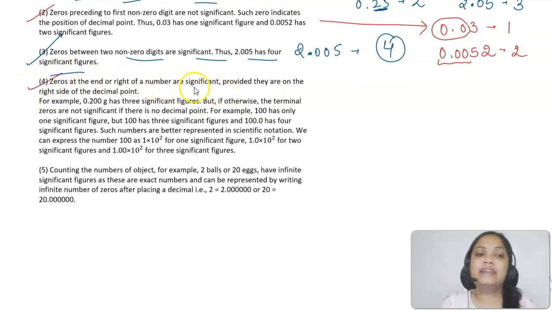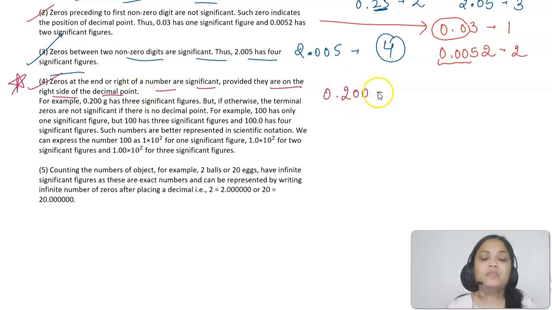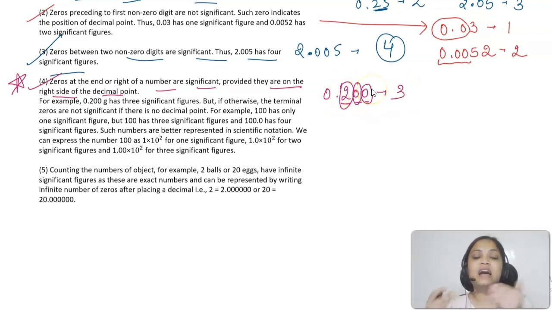Zeros at the end. This is a very important point. Zeros at the end or right of a number are significant provided they are on the right side of a decimal point. Let's say 0.200 is a number. How many significant figures does it have? 1, 2, 3. 3. Because these zeros after the decimal point, on the right hand side of the decimal point, will be significant. Okay.